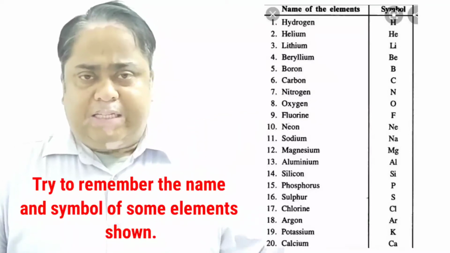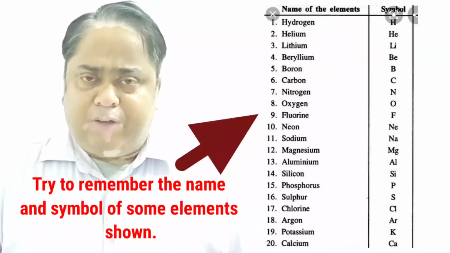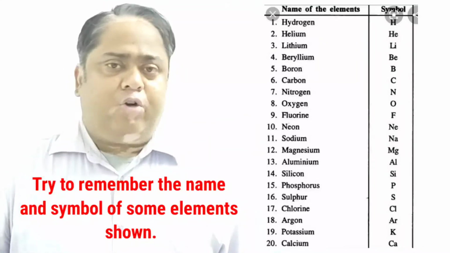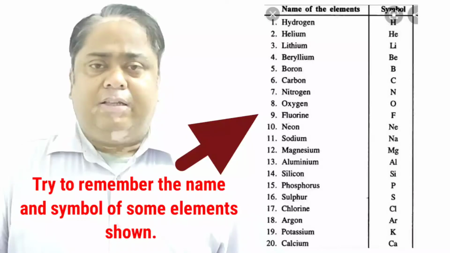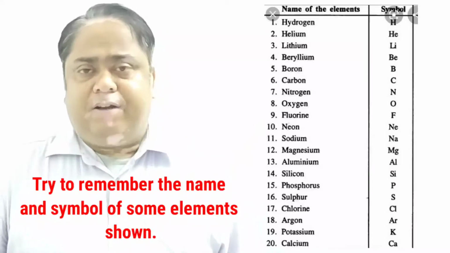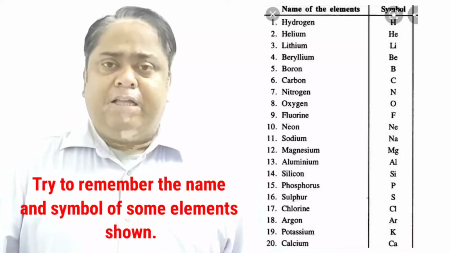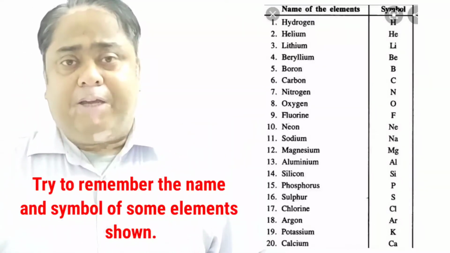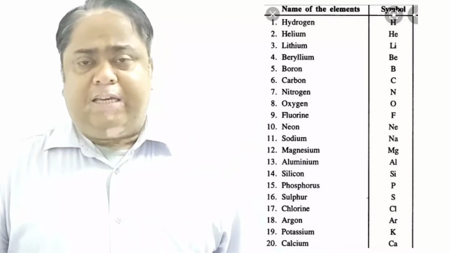Beside me, you can see the list of the names of the elements, their scientific name, their common name, and their chemical symbol. These chemical symbols are used later to write down chemical reactions, which we will see in our next video.